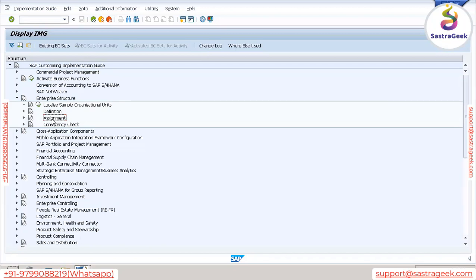So under definition, first we defined them individually, and now how does the system know that this plant belongs to this company code, this sales organization belongs to this company code, this distribution channel or division belongs to this sales organization? So that mapping is performed with the help of assignment type. So let's learn assignment now.